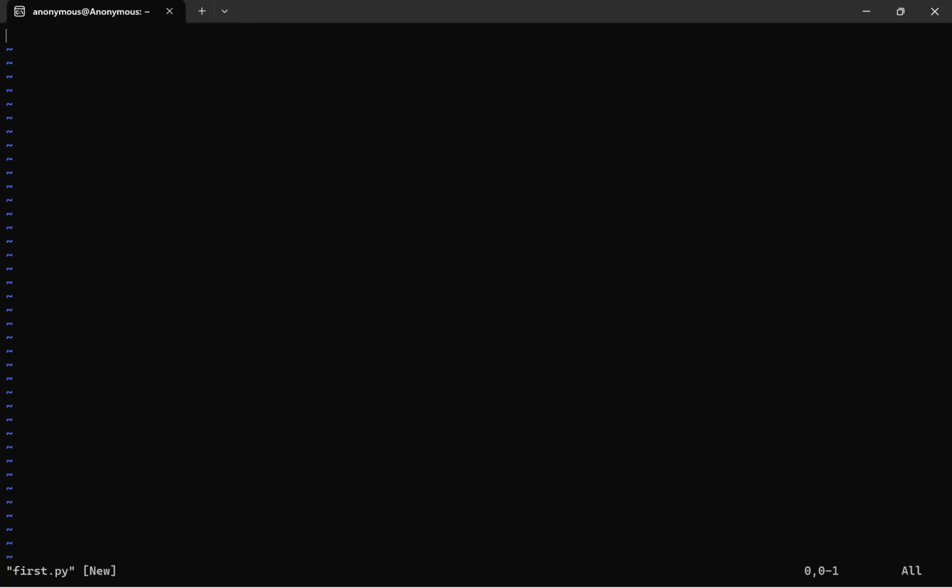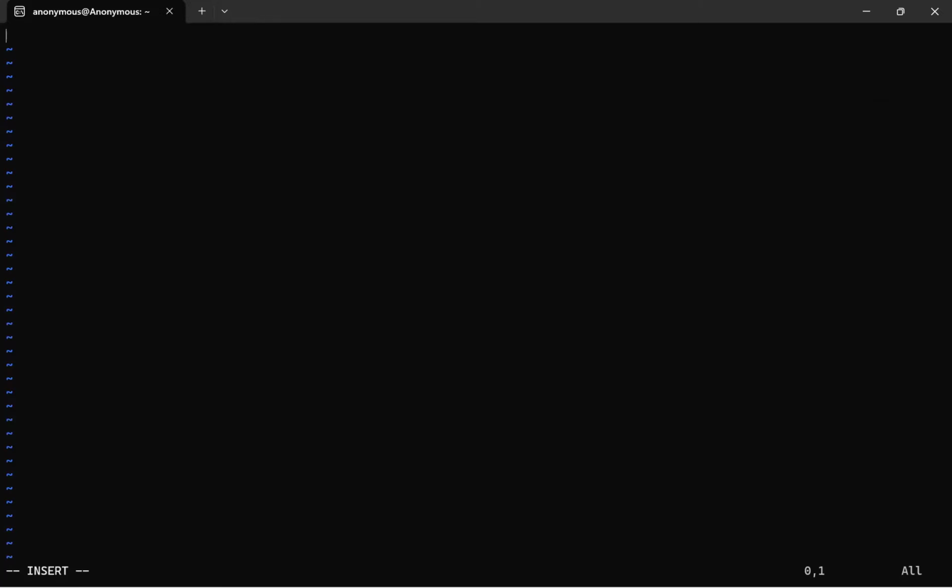So after opening command prompt, if we want to write something or edit something, we must go to the insert mode. How can we go to insert mode? By pressing the I button on the keyboard. Now I am pressing the I button.